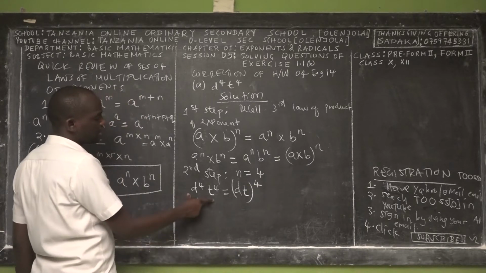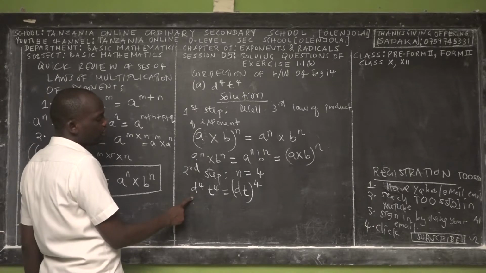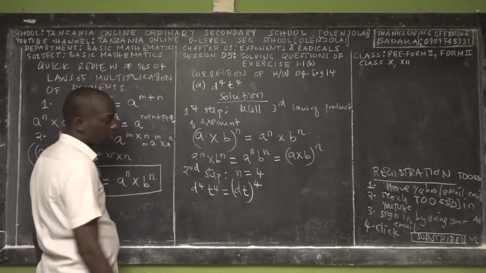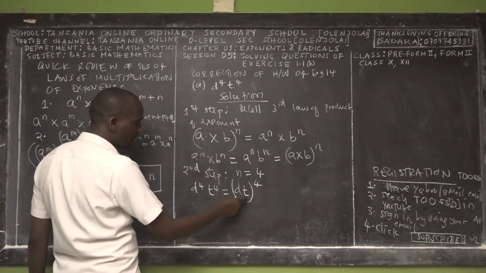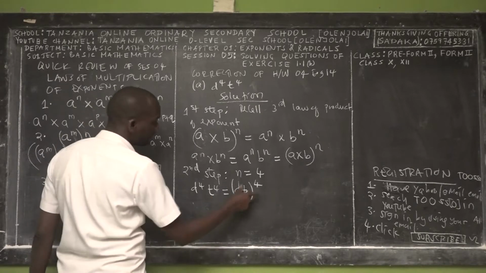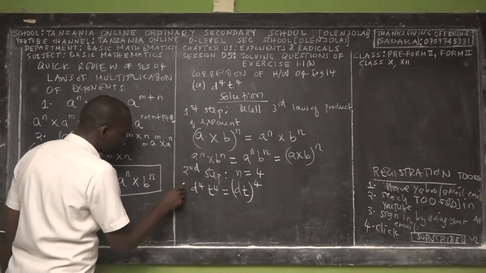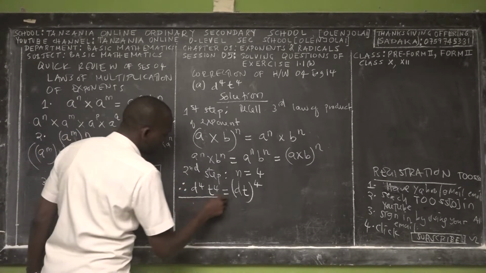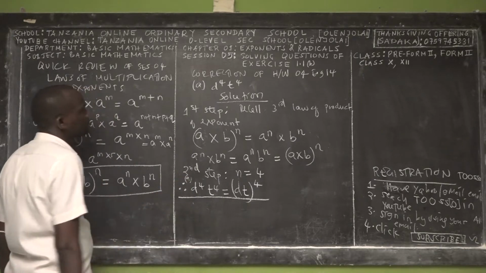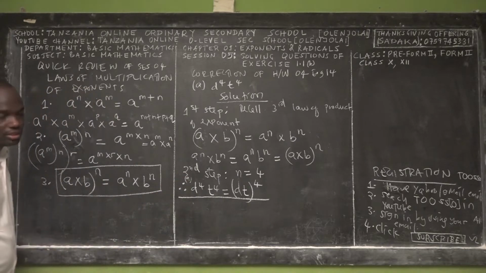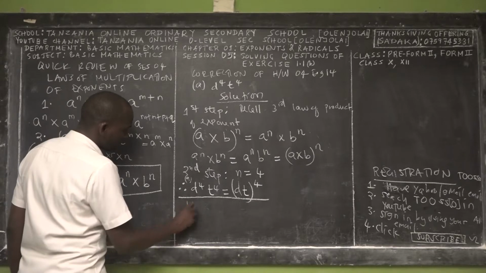Here, these are two exponents, d power 4 and t power 4. But here, the base is a product of the two variables, d and t, and this is a single exponent. So this is the response of Roman A. Then we go for Roman B.